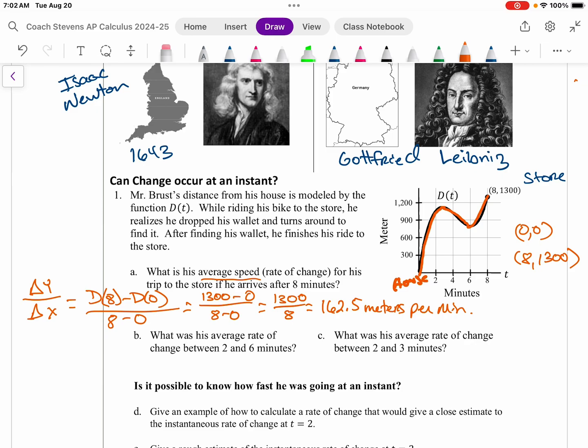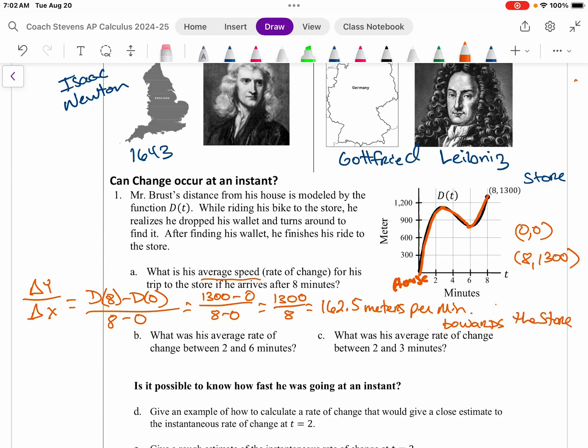Now, we're going to be dealing with a lot of rates of change of different things, so we're going to make sure we keep the units on there. Every time we're talking about a rate of change in some form or fashion, we want the units on there. And so don't ask me, do we need to put it on there? Got to put it on there. So that's the setup here: on average he was traveling 162.5 meters per minute towards the store. Okay, towards the store.